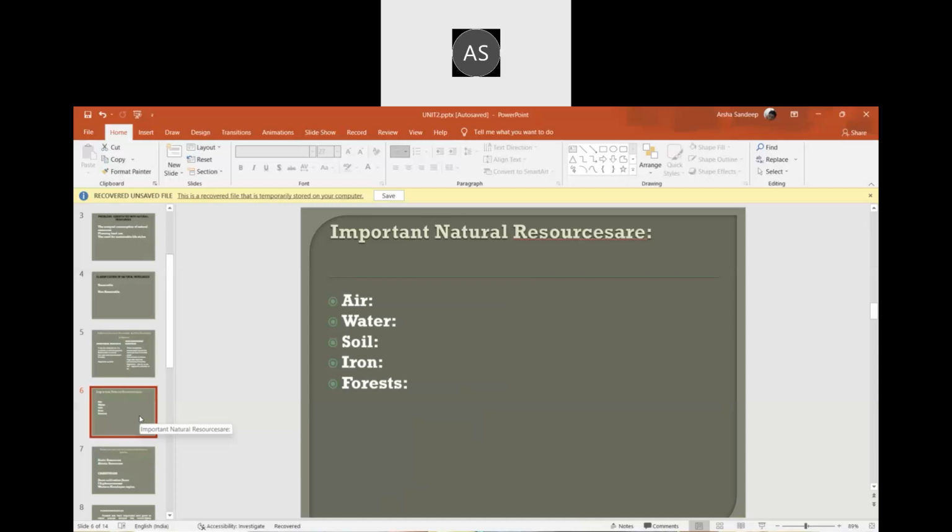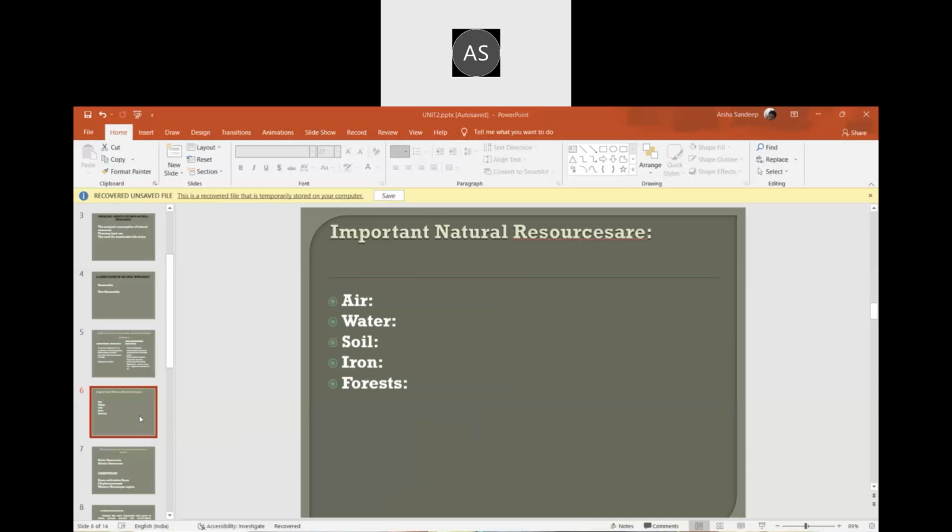Next is soil. Soil is for agricultural purposes. We need soil for cultivation and for growing food products. Every day we need food, and if we need food, we need cultivation. So that is the reason for soil.